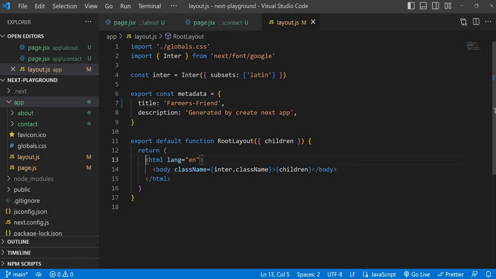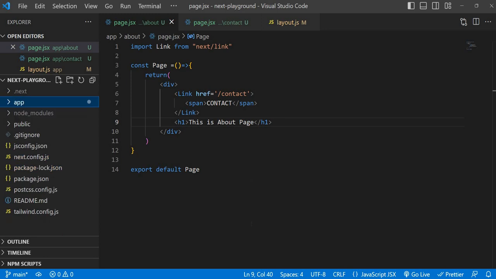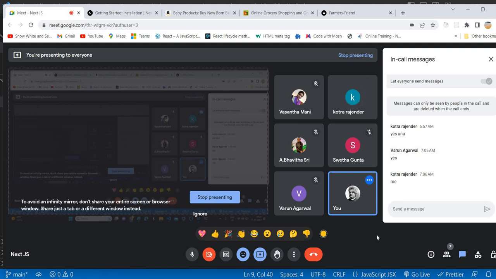First time it is going to take this page.js file as an input and it will create the HTML file. So whenever you want the about page, at the same time it will come to the same layout.js and create an HTML file, and for that HTML file, in the body, we are placing the children. So at that time it will take this component, what is there in the page.jsx. Understood or do you have confusion? Just tell me everyone. Yes, Sana. What about Babita, Vasanta, Varun, Shweta? Understood or not?